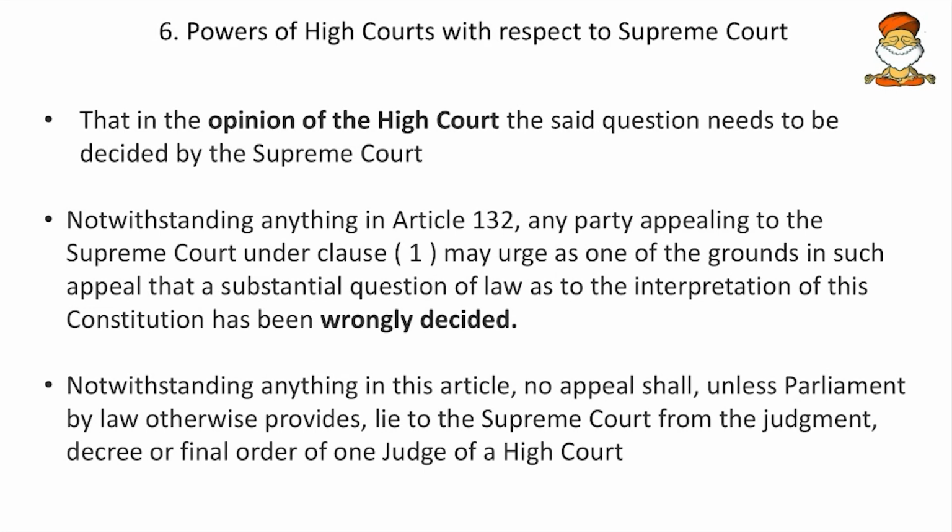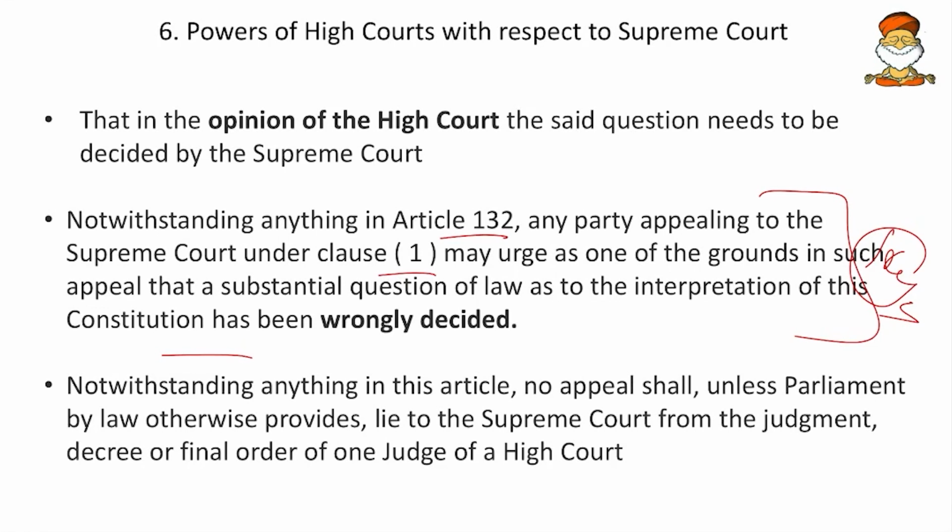Then, notwithstanding anything in Article 132, any party appealing to the Supreme Court under Clause 1 may urge as one of the grounds in such appeal that a substantial question of law as to the interpretation of this constitution has been wrongly decided. So if the respondent feels that the High Court has committed some mistake in interpreting the constitution, then they can go ahead and appeal to the Supreme Court, and in this case the High Court's opinion or certification is not required.